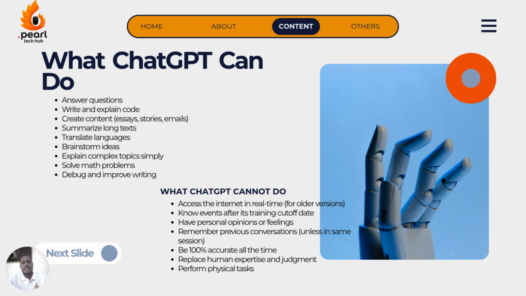It cannot remember previous conversations unless in the same session. I'm going to show you this practically. Check, now I'm in the first session, a new session. I began a new chat. Then I ask it, what is a map? It's going to give me the answer. So that's the answer. So I close this chat and I start a new chat.